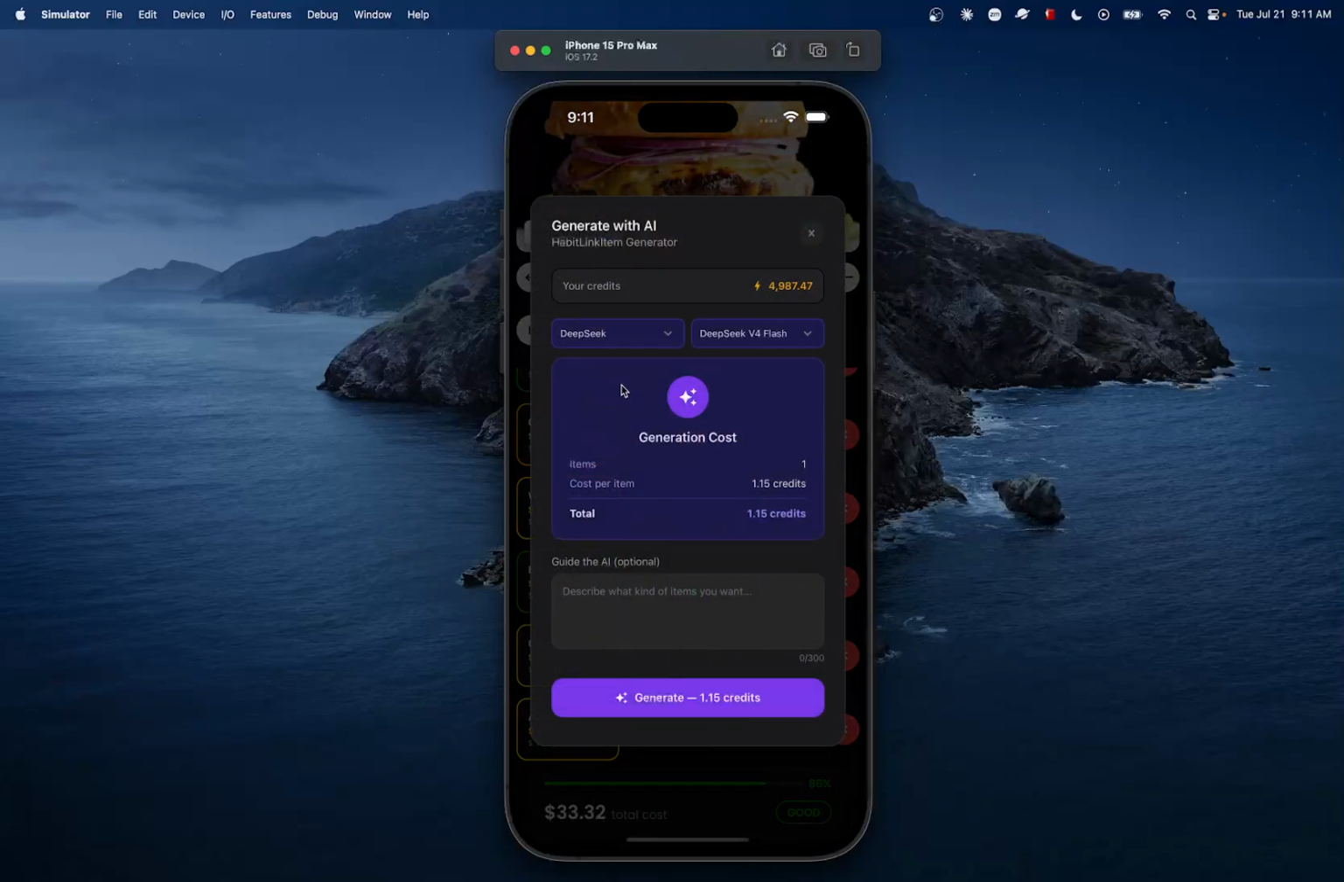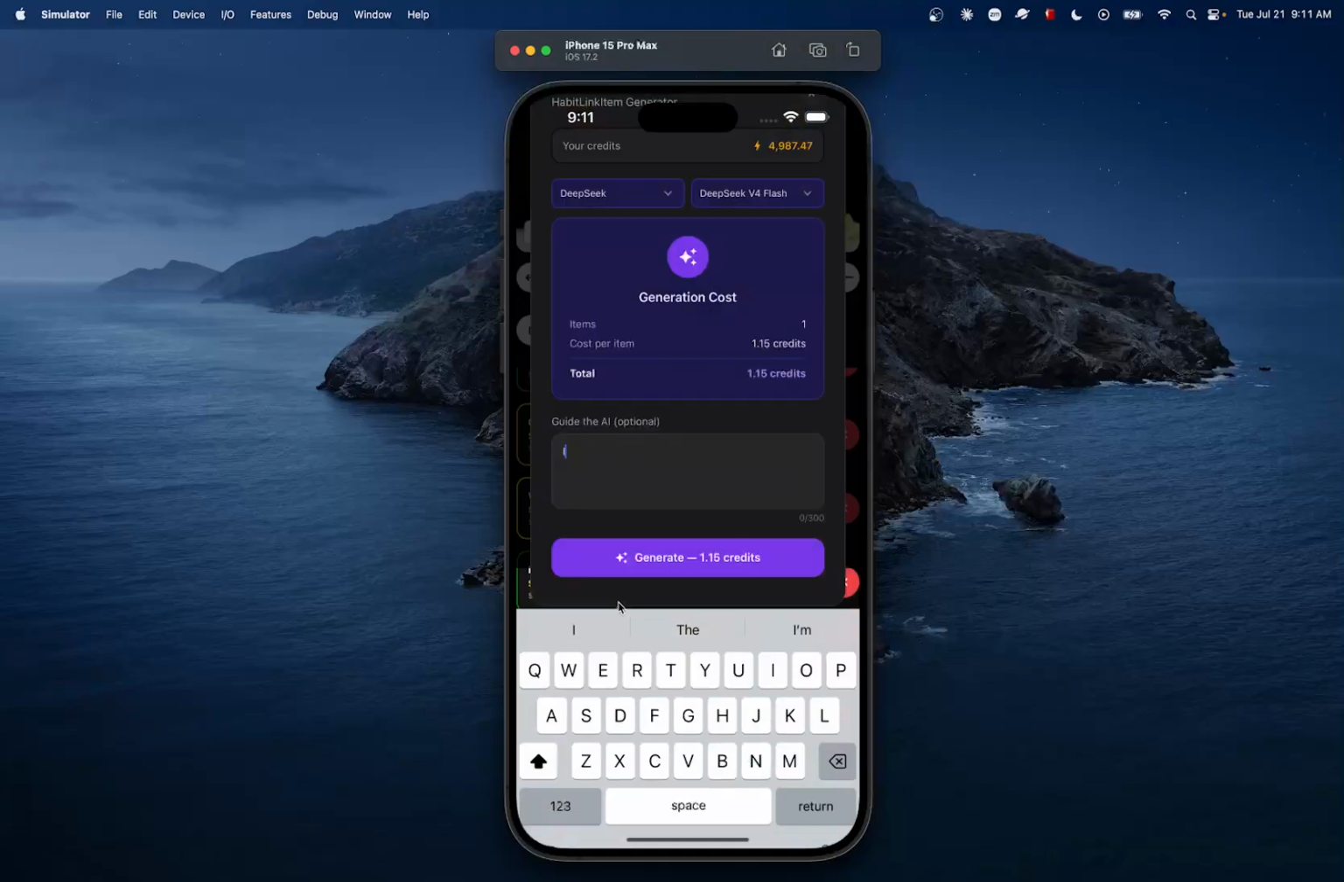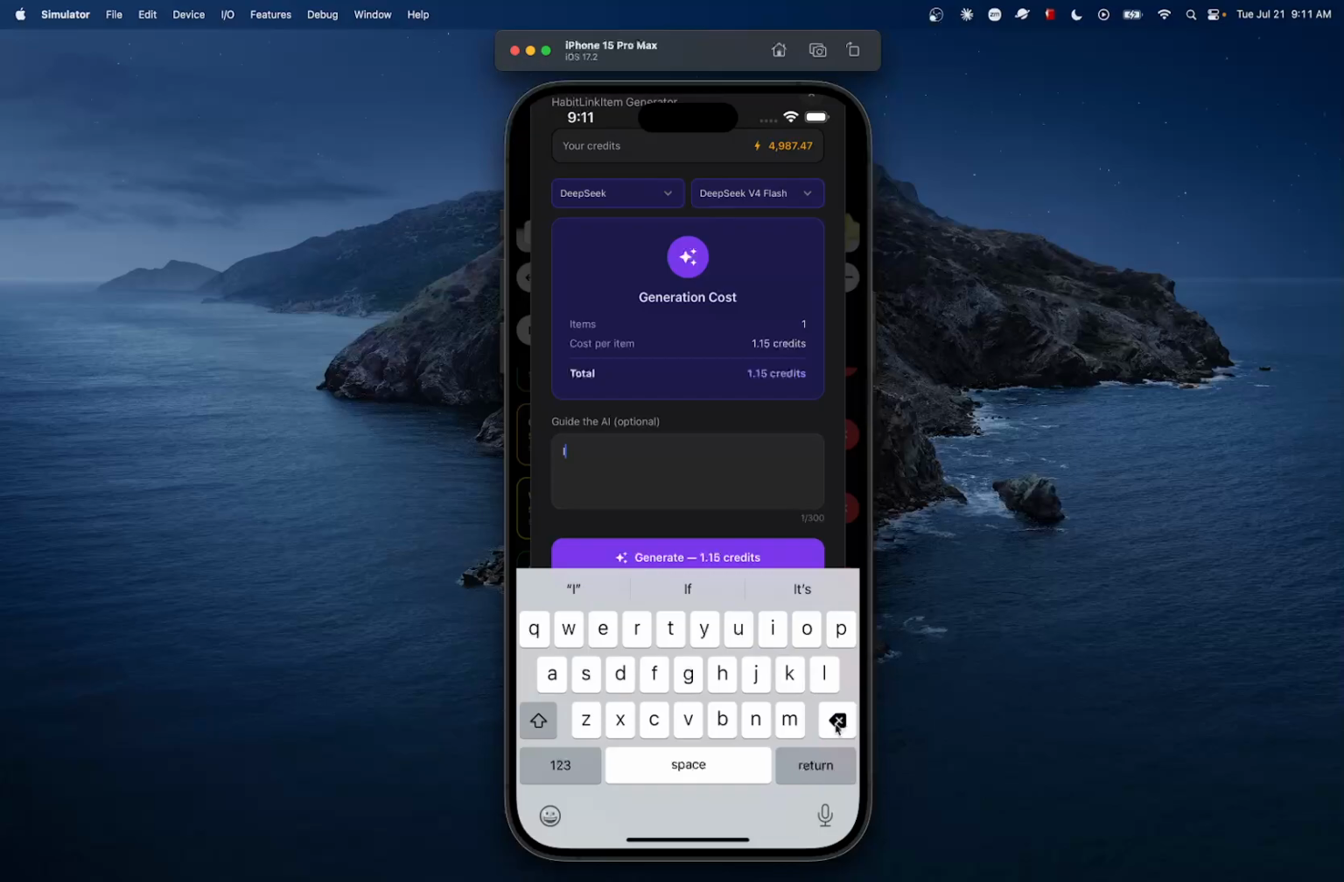Okay. And I'm going to leave it with DeepSeek. And I'm going to say, I'm just going to write tomatoes, right? Because if I don't write anything, basically you're going to let AI do the thinking for you. And it could bring back eggs or anything pretty much, right? So I'm just going to write tomatoes. You have a limit of 300 characters. So the more descriptive the description is, the better the results. All right, I'm going to let it generate this one.